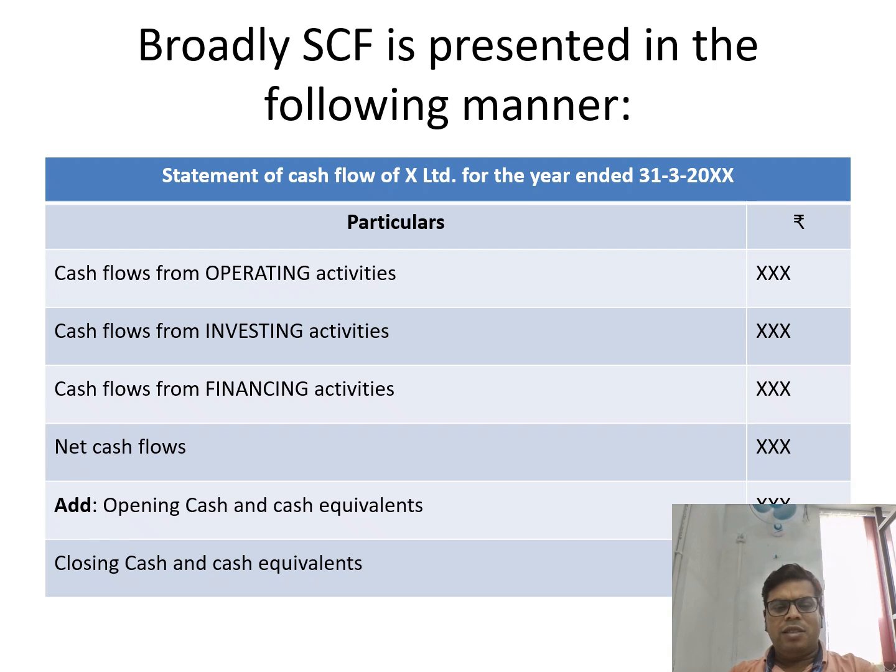Now you can see there is a small picture of the cash flow statement. In that you will see there are three activities: operating activity, investing activity, and financing activity. After adding these three items, we get the net cash flows, and adding the opening cash and cash equivalent items, we get the closing cash and cash equivalent items. That is the summarized form of the cash flow statement.